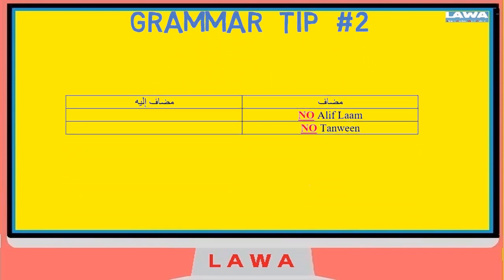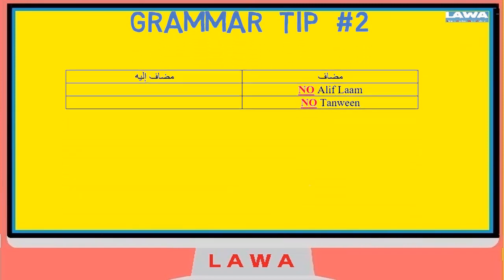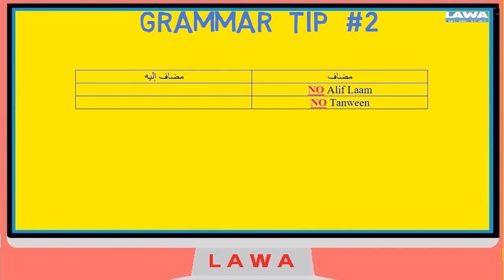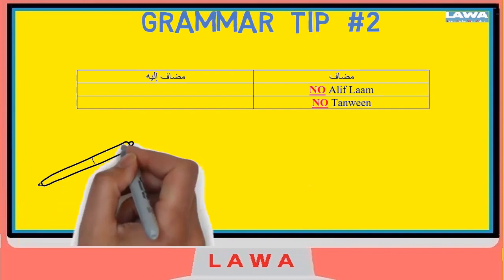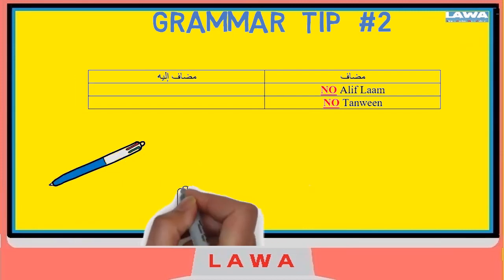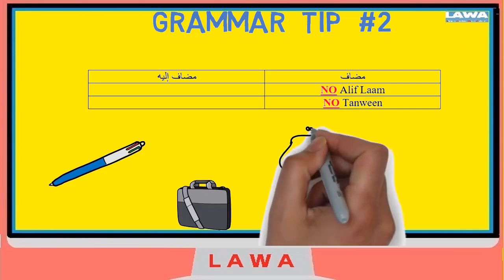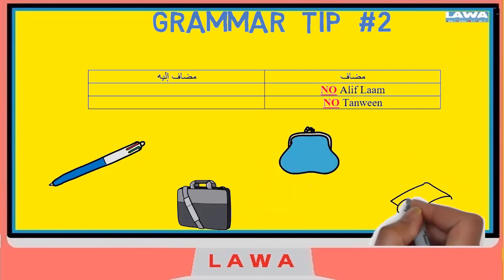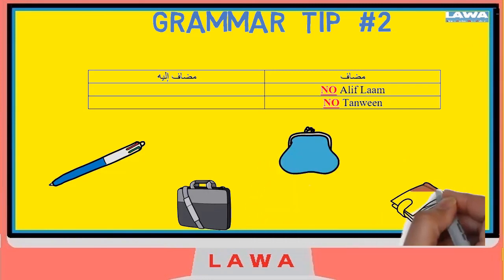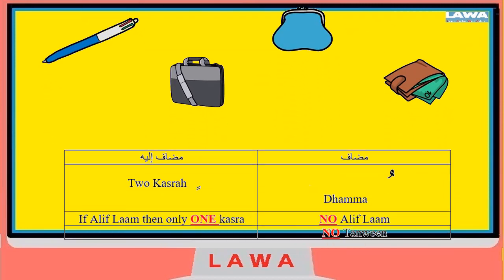That's the first rule. The second grammar tip that I'll share here is that the mudaf, meaning the word that comes first, will never have an alif lam on it, and the mudaf will never have a tanween. So in the examples that we've looked at before, all of the mudafs would simply have a dhamma by itself. For example, if it was a pen, a bag, a purse, a wallet, whatever you are talking about, all of these words would be without an alif lam, and they would not be tanween, meaning they would be a single dhamma.